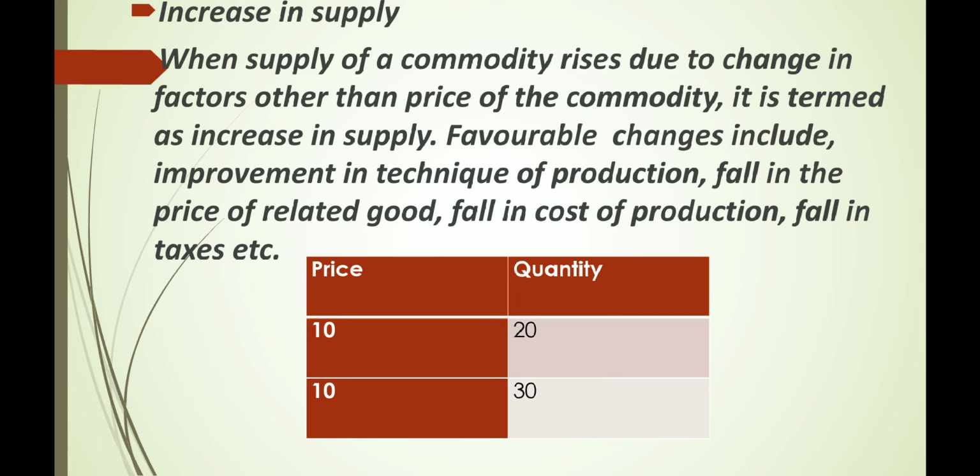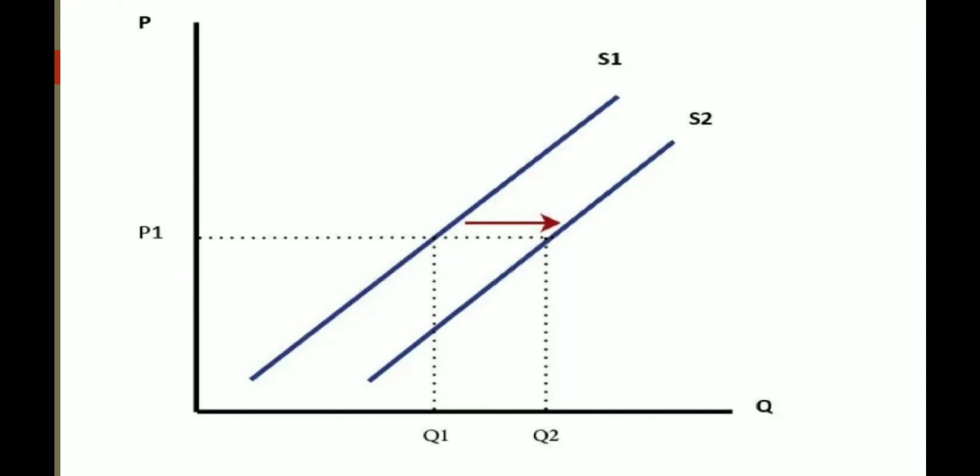Increase in supply. When supply of a commodity rises due to change in factors other than price of the commodity, it is termed as increase in supply. Favorable changes include improvement in technique of production, fall in the price of related good, fall in cost of production, fall in taxes, etc., which cause increase in supply. Here price remains same but quantity increases from 20 to 30. It is shown by a rightward shift of the supply curve from S1 to S2 and the quantity increases from Q1 to Q2.